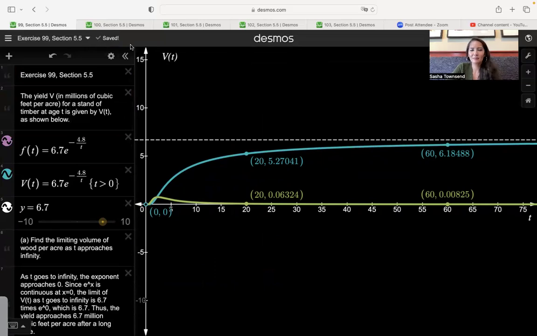We have lots of other examples at the end of this section. I highly recommend that you just check out those examples in section 5.5. There are some that are really interesting, with interesting applications and rates of change. The functions themselves are relatively simple and derivatives are easy to compute. But the way that we apply exponential and logarithmic functions in our daily life is pretty cool. So I hope you'll check that out and enjoy it.